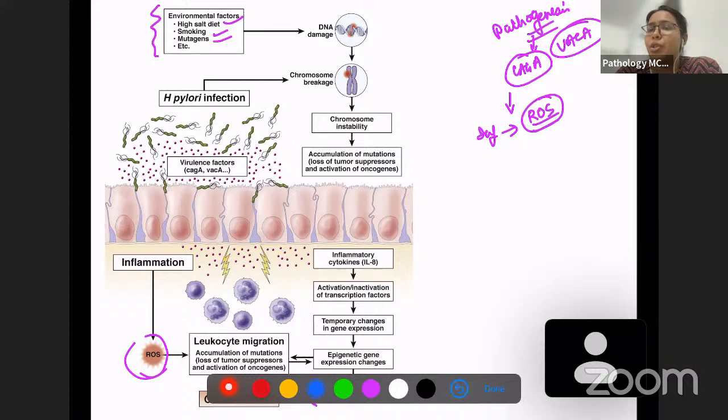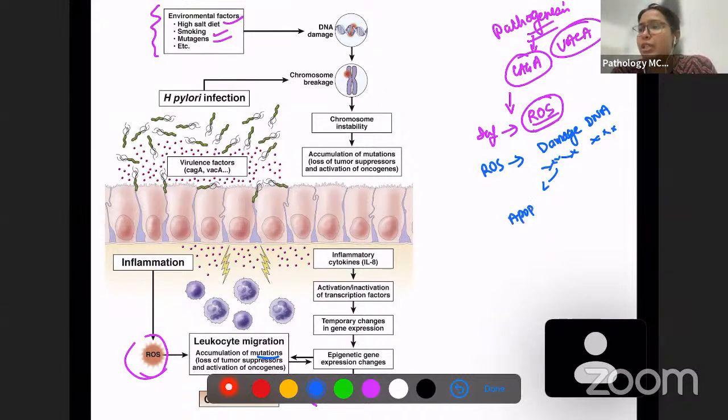Now these reactive oxygen species are going to accumulate lots of mutations. Now we know reactive oxygen species has the potential to damage DNA. Okay. And we also know that when DNA is continuously being damaged, it will undergo apoptosis. Because damaged DNA, if it gets replicated, then those mutations will get accumulated, right? So it will undergo apoptosis.